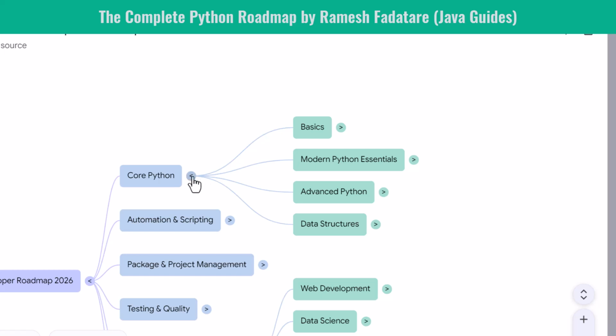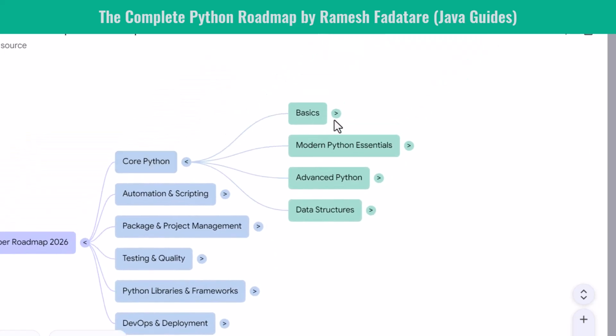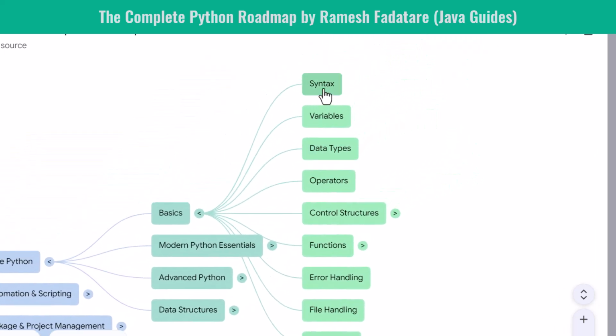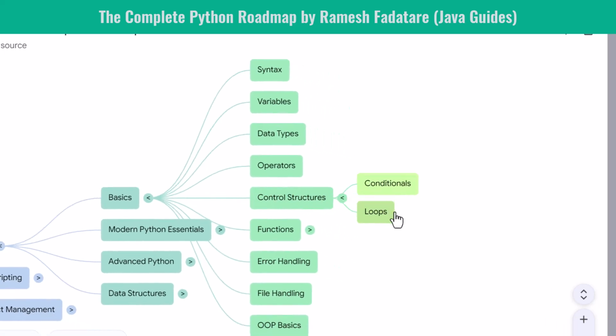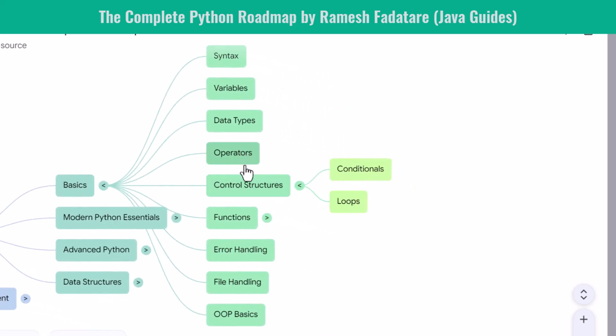This is where you learn how Python thinks, how code executes, and how to write your first programs. You begin with the basics. You learn Python syntax. You learn how variables store data, how data types behave, and how operators work behind the scenes. Understanding these basics makes everything else easier. Next, you explore control structures. You learn conditionals to make decisions. You learn loops to repeat work automatically. These structures allow you to control the flow of your program and solve real problems with clean logic.